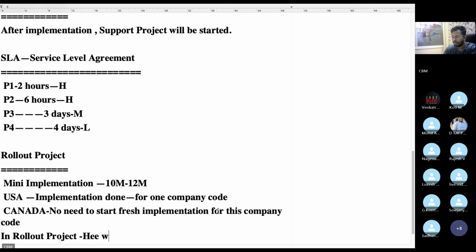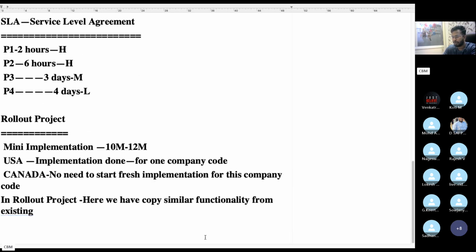So here we have to copy the similar functionality that exists in the USA company code. If the requirement is the same and the country specific requirements are the same, then we can copy the similar functionality from the existing implemented company code.